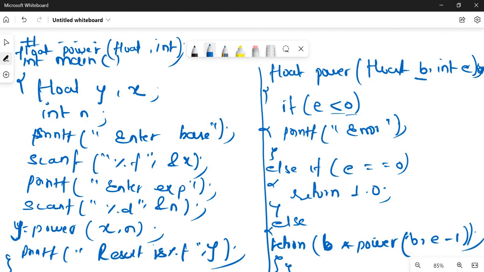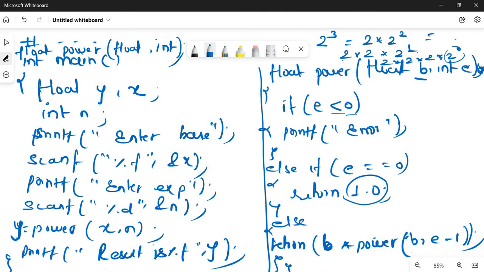Suppose we are going to find 2 to the power 3. How we are going to do it is we perform it as 2 into 2 power 2, 2 into 2 into 2 power 1, finally 2 into 2 into 2 into 2 power 0. So 2, 2, 2 is 8, and 8 into 2 power 0, which is equal to 1, so it is 1 only. Anything multiplied by 1 is that number only, so the value comes as 8. So this is the method we are going to perform.